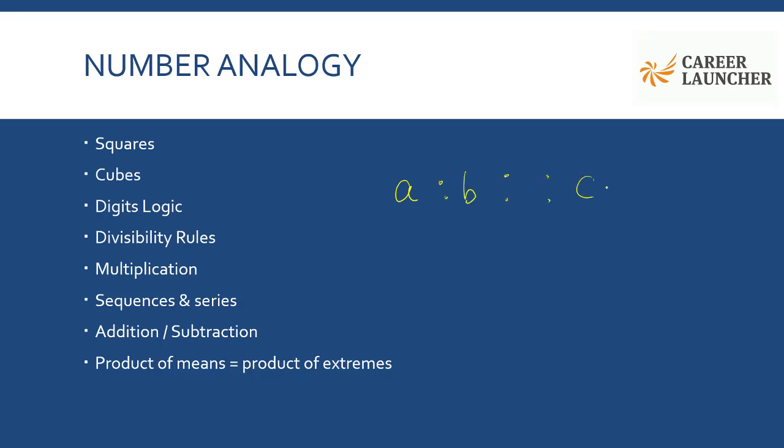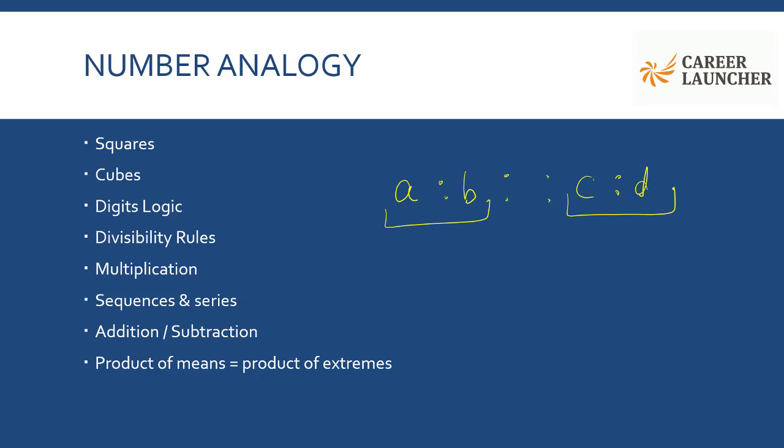So basically what does analogy talk about? There is a relationship between A and B. They share some kind of relationship. I want the same relationship between C and D. Simple. I want the same thing as what A and B are having. C and D want the same thing for them.